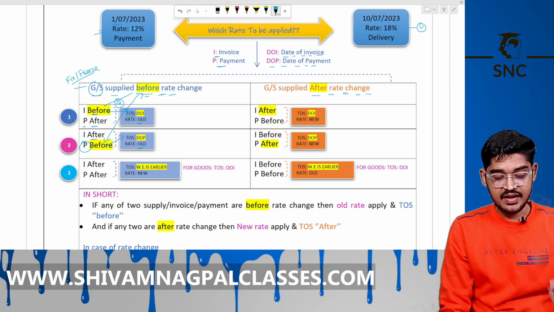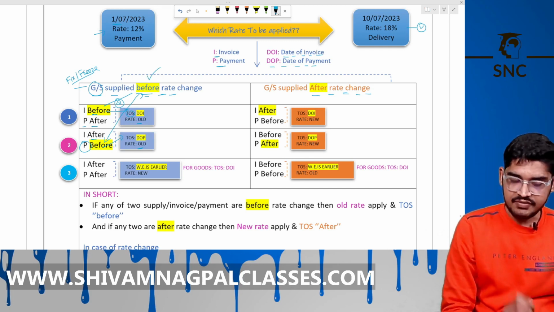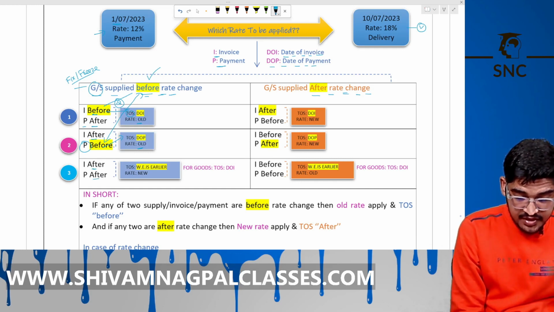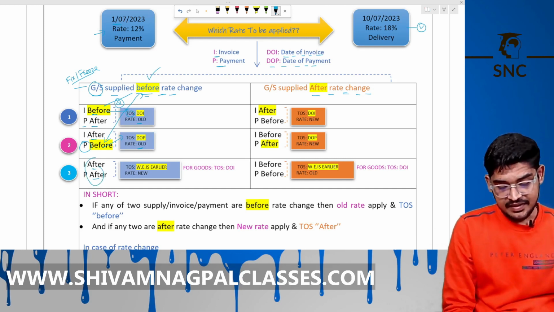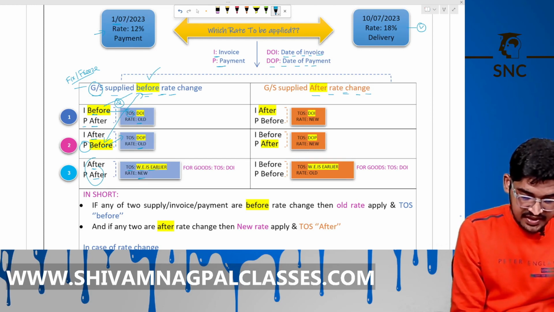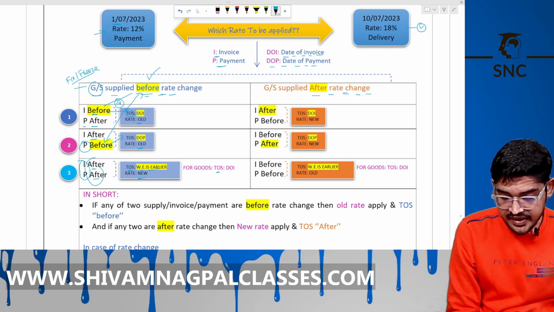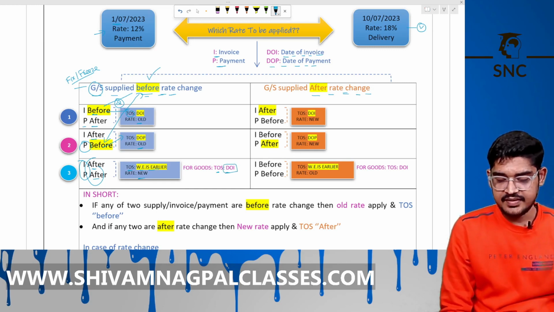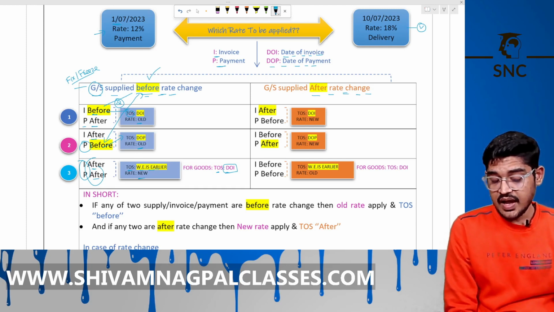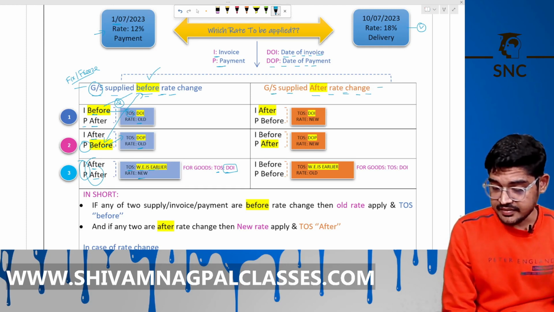Now, supply is fixed before, invoice is after and the payment is after. Now two after and one before, take the new rate and TOS will be whichever is earlier, invoice or payment. In case of goods, the TOS will be the date of invoice. Is it clear? Now assume the goods and services are supplied after the rate change and freeze it.